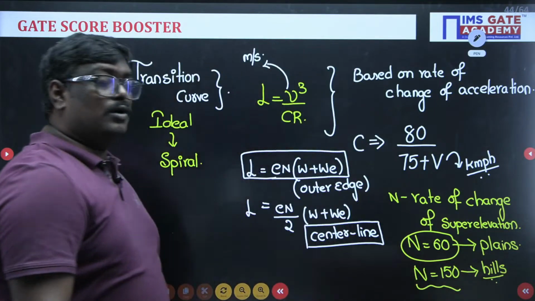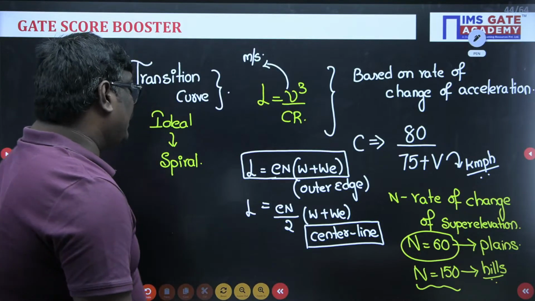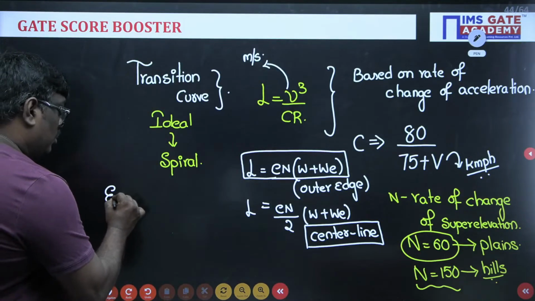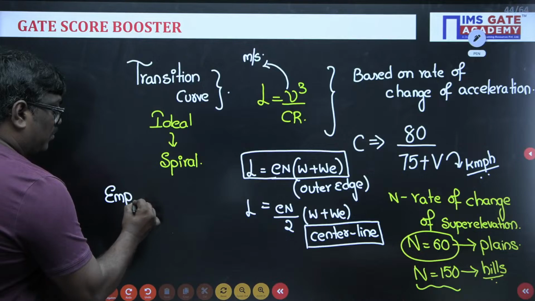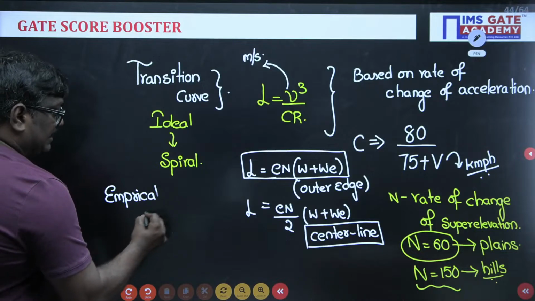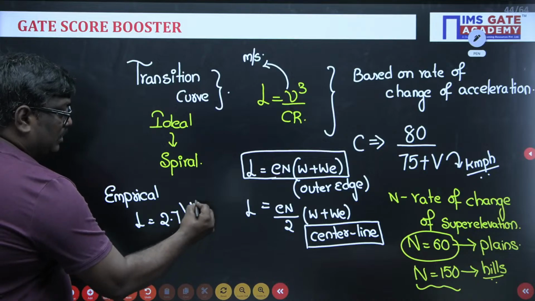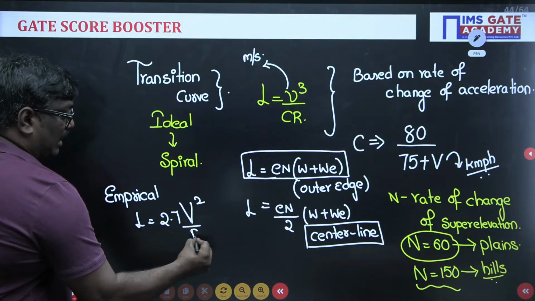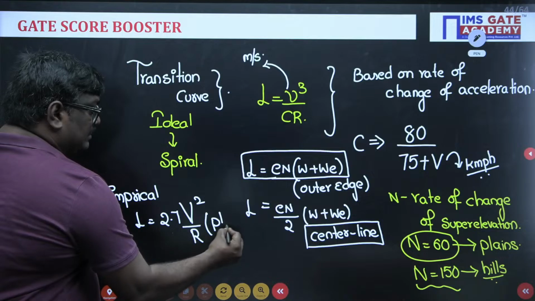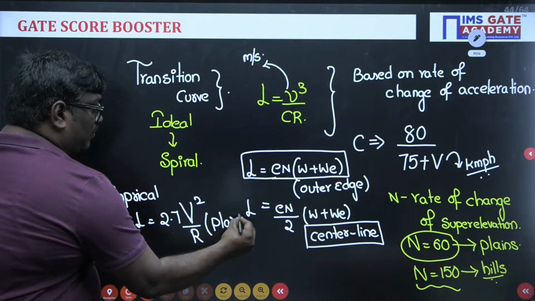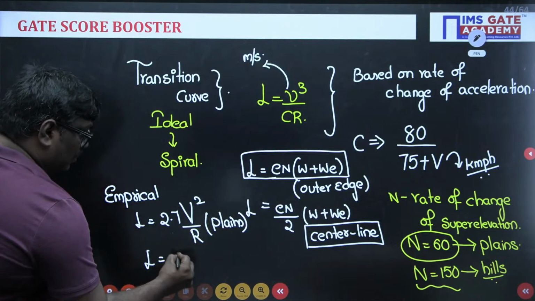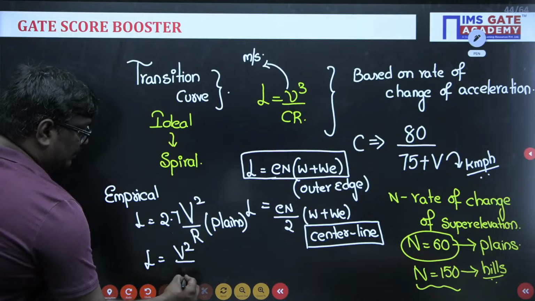Now see students, we have the empirical formula also. For planes, L is equal to 2.7 into capital V square per R. If I talk about mountains, L is equal to V square by R.